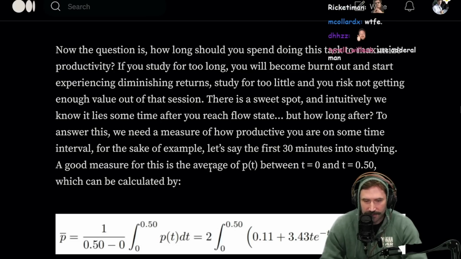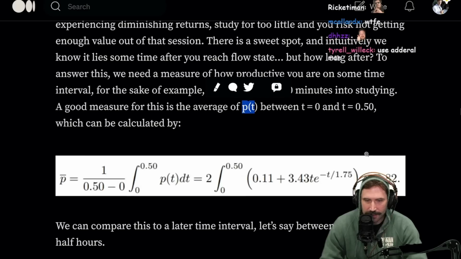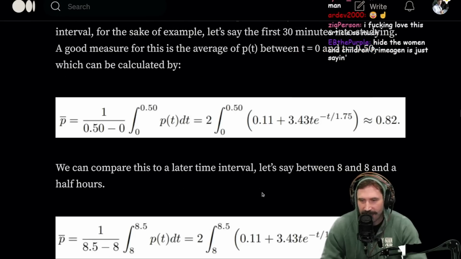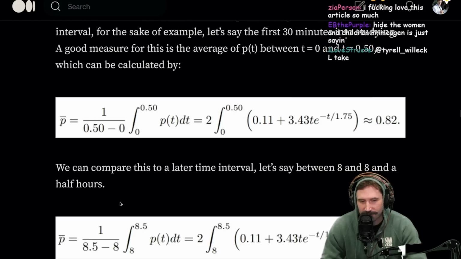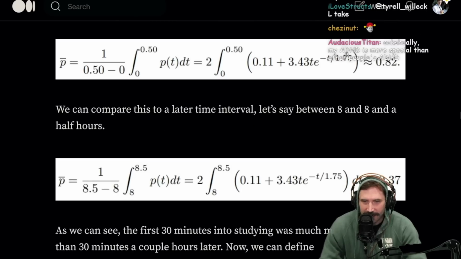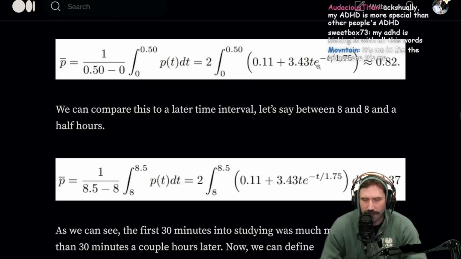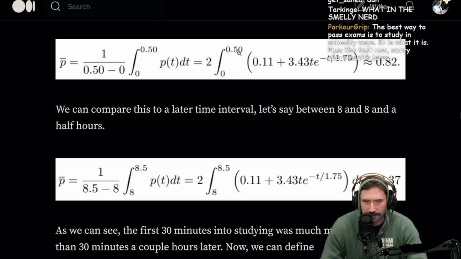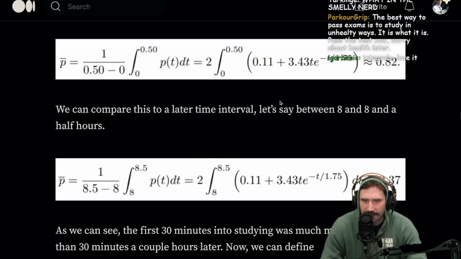A good measurement for this would be the average of P of T between T of 0 and 30 minutes, which can be calculated by this classic measuring the area under the curve. Luckily, everything in here is a constant because we said it goes from 0 to 0.5. So that's not too bad. We can compare this for a later time.